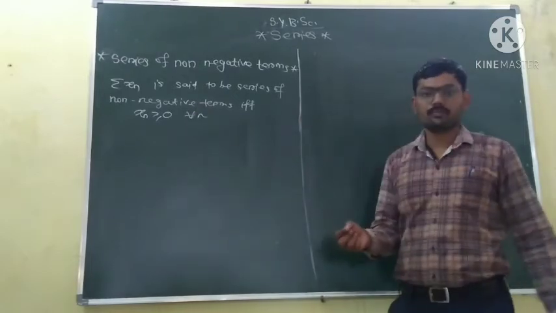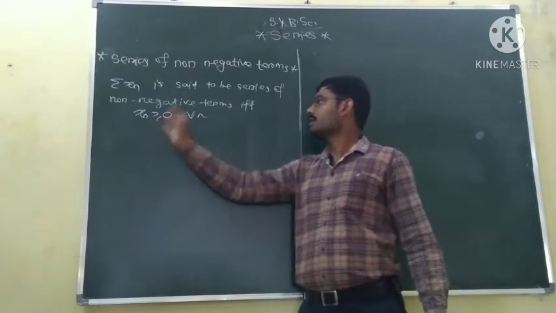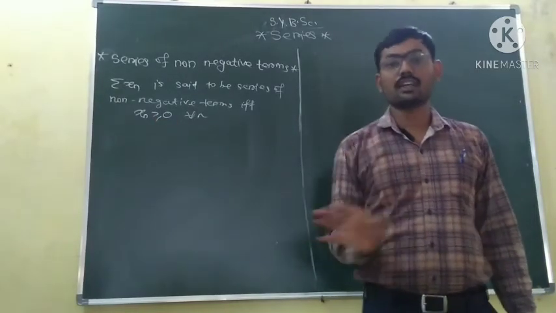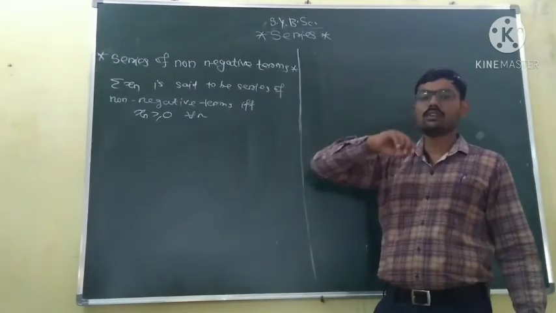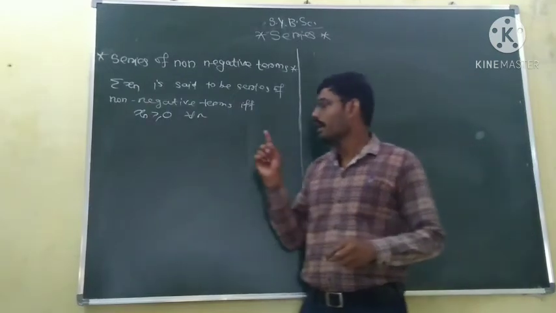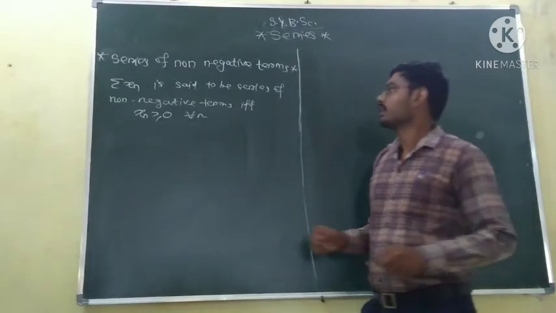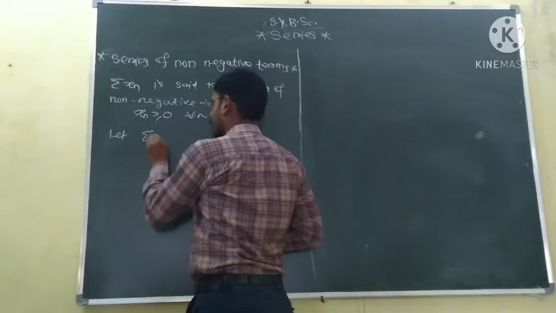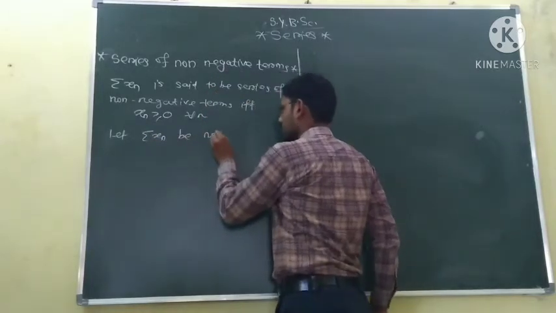That is, each term x1, x2, x3 and so on is greater than or equal to 0. So there is no term in that summation which is negative. This is called a series of non-negative terms. So we will point out one observation for series of non-negative terms. Let series xn be a series of non-negative terms.